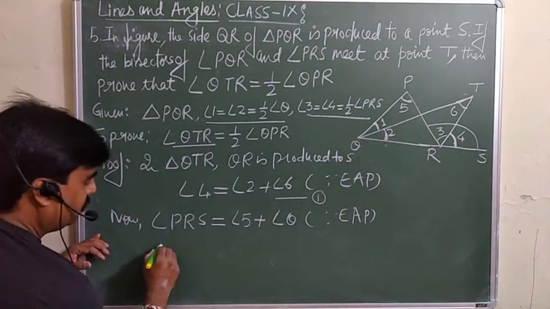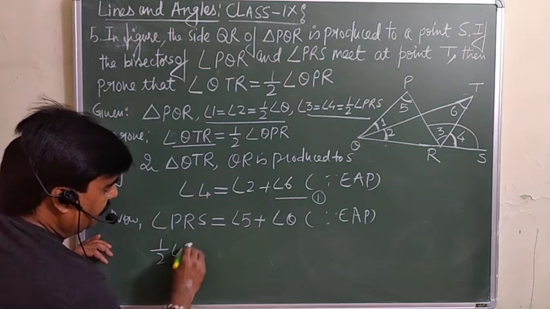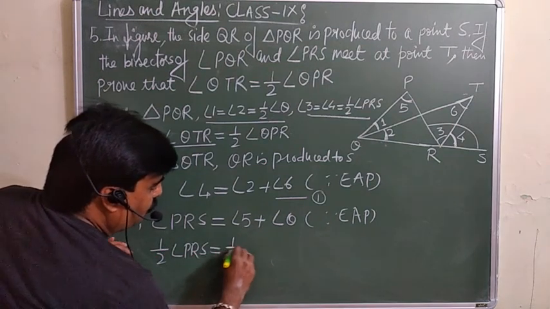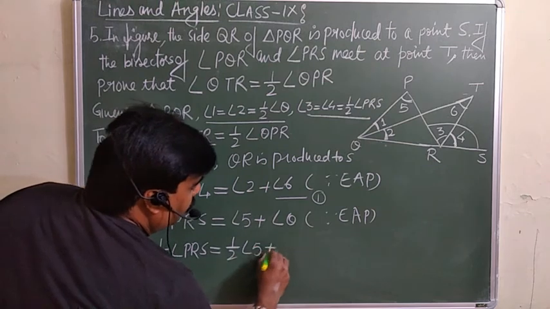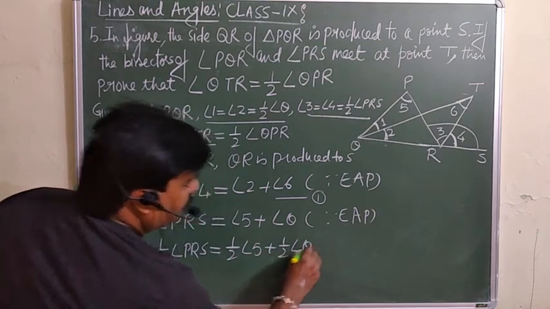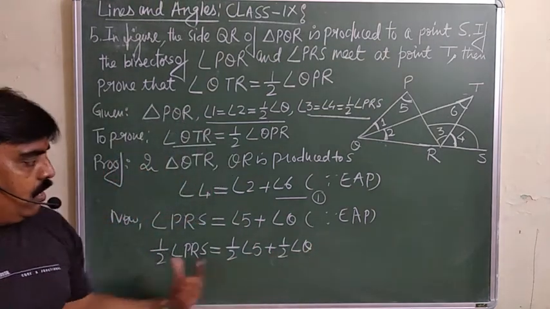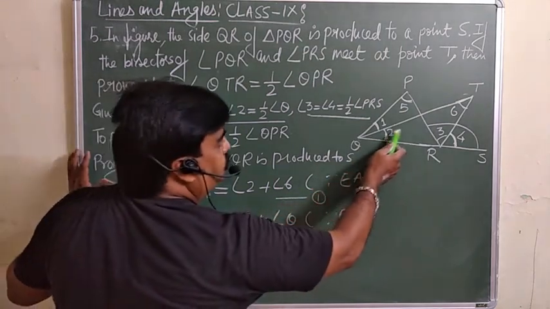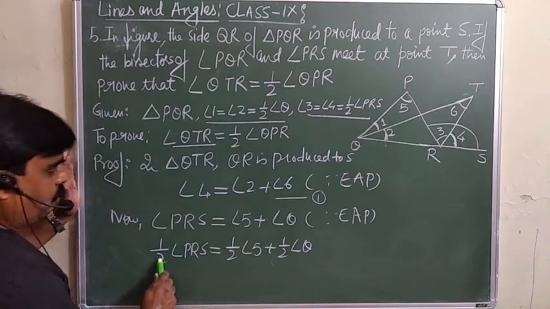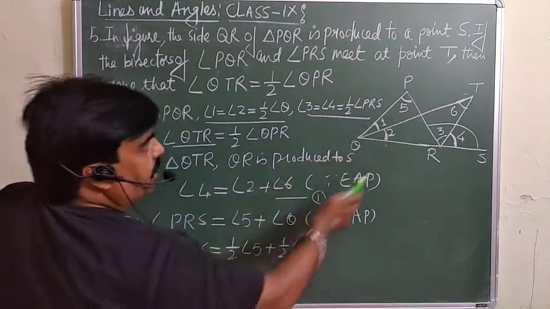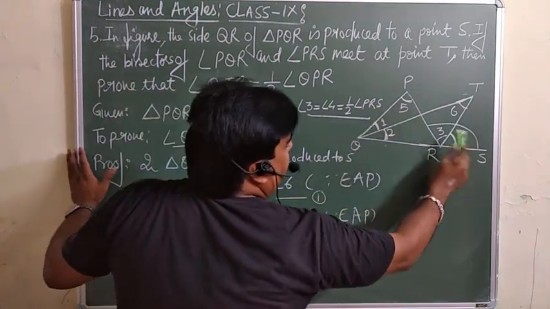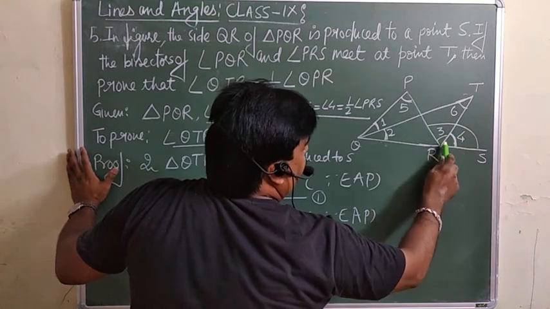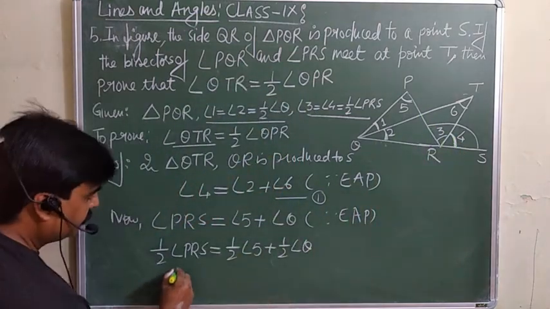So what will you get? Half of angle PRS is equal to half of angle 5 plus half of angle Q. Same operation, we are dividing both sides by 2. Why are we dividing by 2? Because we want to write it in the form of 2 and 6 here. So in place of half of angle PRS, you can write angle 4.